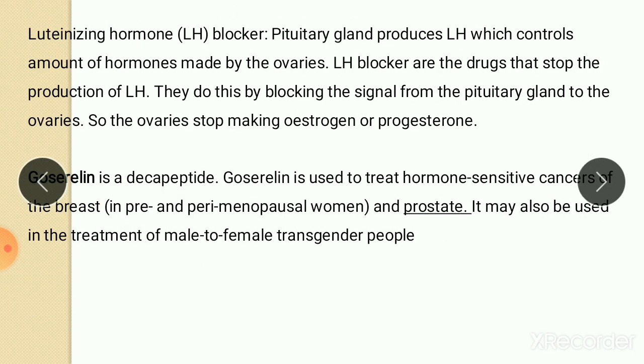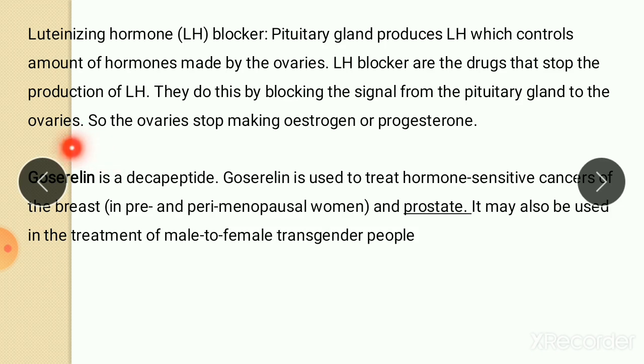Then the next hormone category is the luteinizing hormone blocker. As we know, the pituitary gland produces luteinizing hormone, which controls the amount of hormone made by the ovaries. Luteinizing hormone blockers are drugs that stop the production of luteinizing hormone. They do this by blocking the signal from the pituitary gland to the ovaries, so the ovaries stop making estrogen or progesterone. An example of a luteinizing hormone blocker is